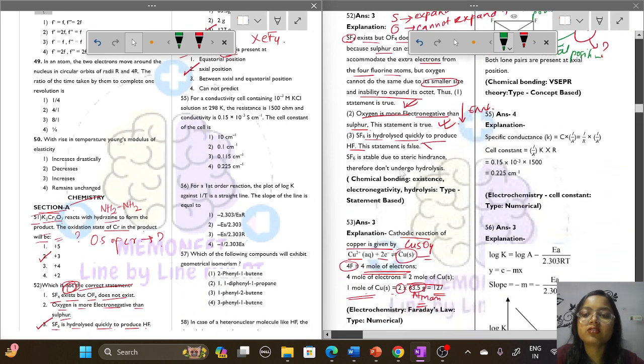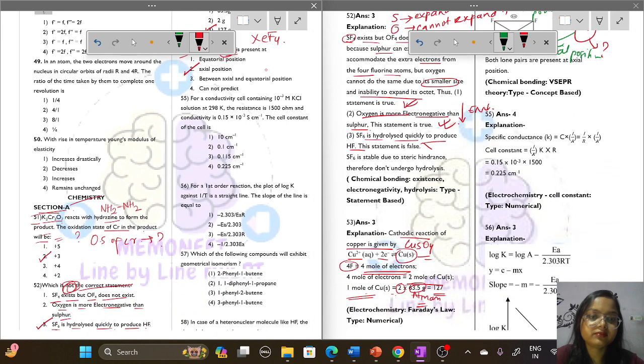Next question is question number 55. For a conductivity cell containing 10 to the power minus 3 molar KCl solution at 298 Kelvin, the resistance is 1500 ohm and conductivity is 0.15 into 10 to the power minus 3 S per centimeter. Find the cell constant of the reaction. What will be the cell constant? It is L by A. So we have to find L by A.